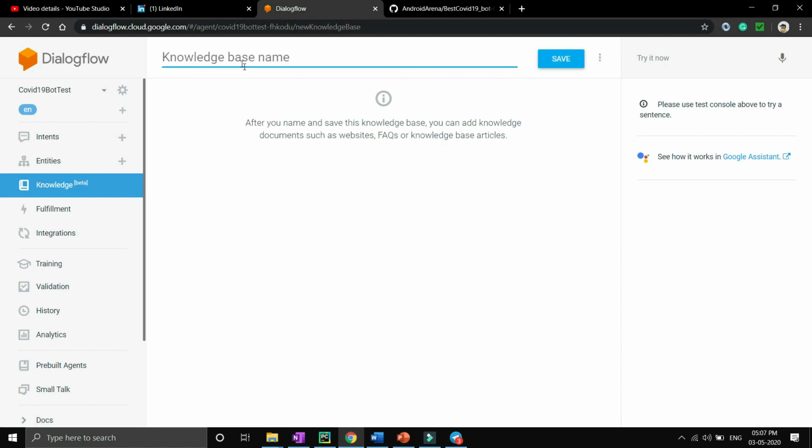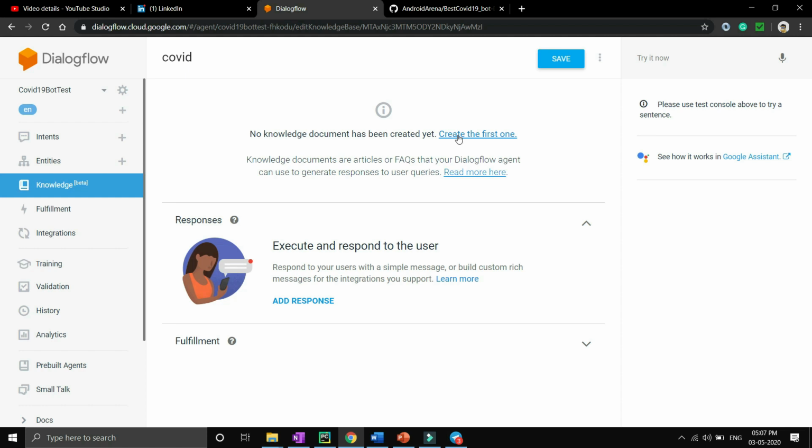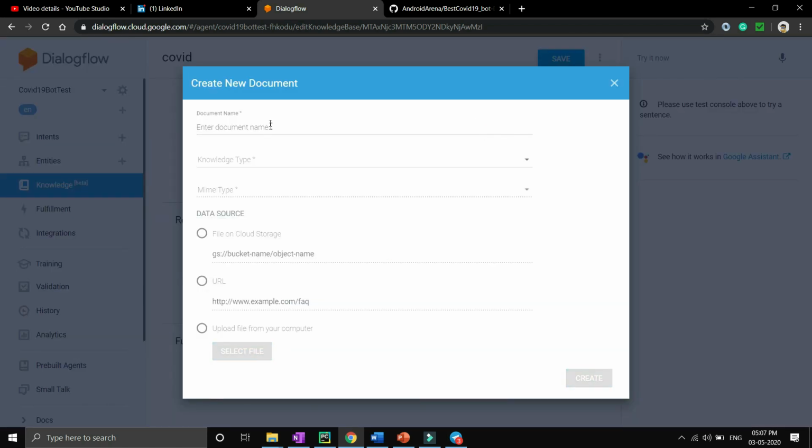You just need to create a knowledge base. You can name it anything, like COVID, and just save it. After that, you have to click on create first one, and you need to fill in this form. The knowledge type will be FAQ, and the MIME type will be CSV. We will upload in CSV.